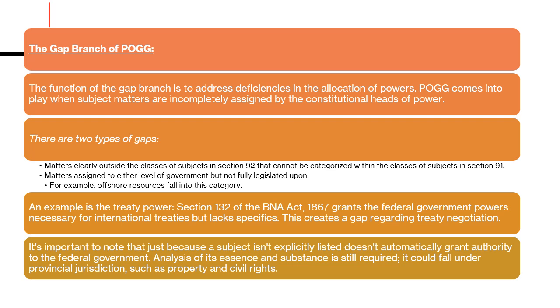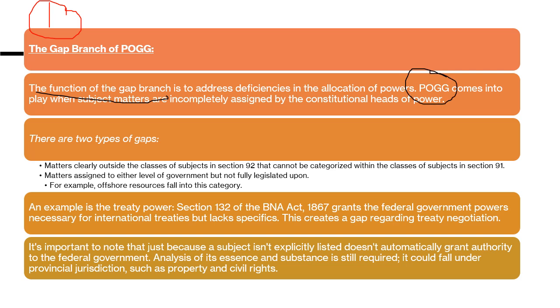So firstly, the gap branch. Whenever there are deficiencies, loopholes, or gaps in the allocation of power, there comes the function of the gap branch. Subject matters that are incompletely assigned by constitutional heads of power come under POGG.